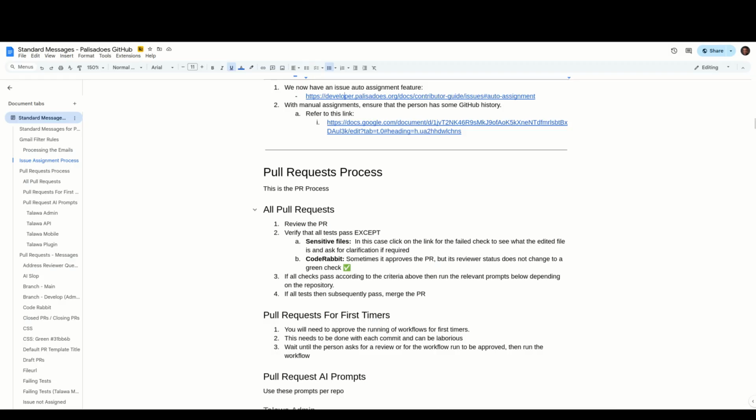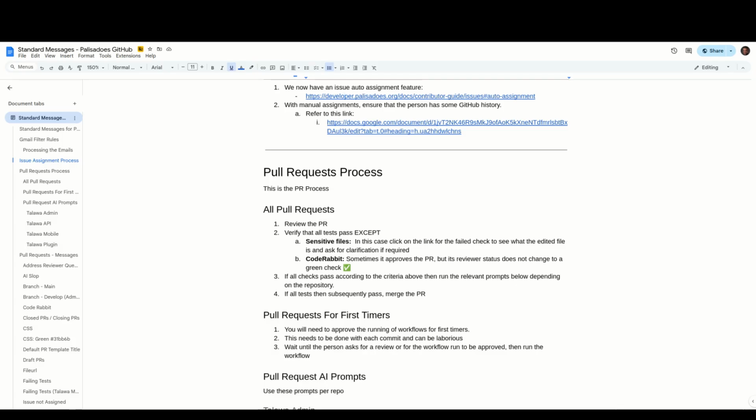So let's get to other aspects of the pull request process. For all pull requests, I recommend that you review the pull request and that you verify that all tests pass. And there will be some exceptions, and you just have to keep this in mind when you do this. Some pull requests, if they're going to be adding new packages to the code base, or if they're going to